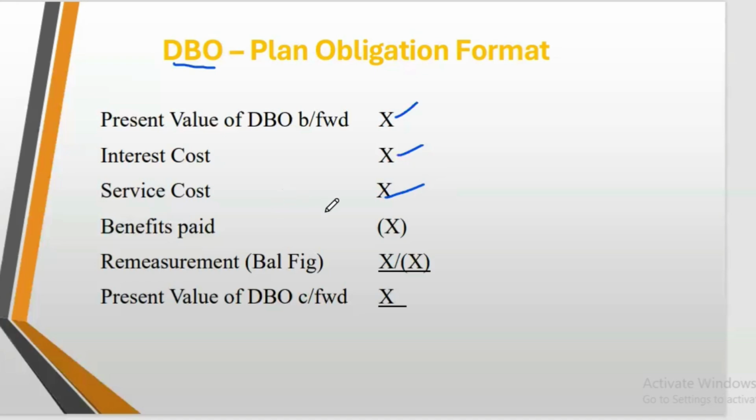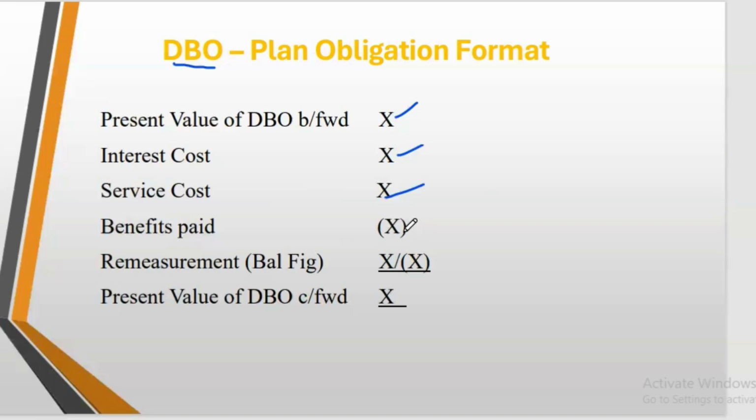The more your liability increases, because the more future pension you pay. We have the definition there in the slide. We'll look more into the types of service cost, the current service cost and the past, with components like curtailment and amendment. But just know that service cost will increase your defined benefit obligation, so we'll add it.